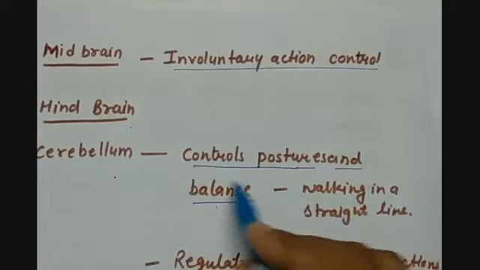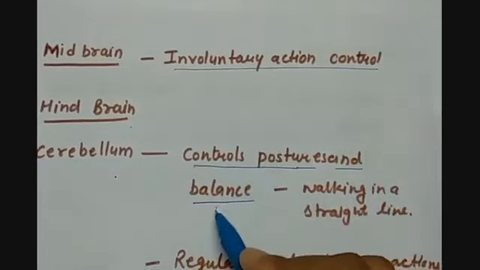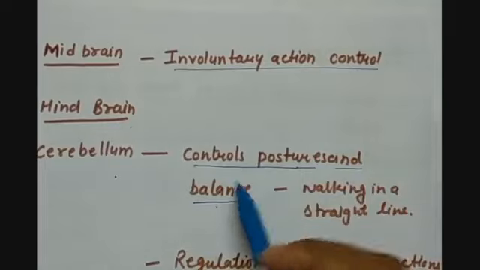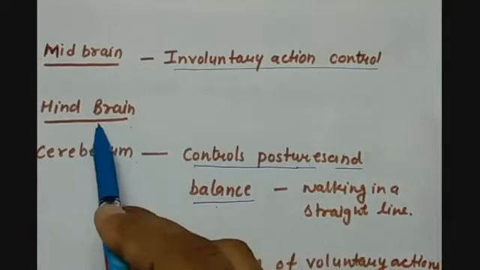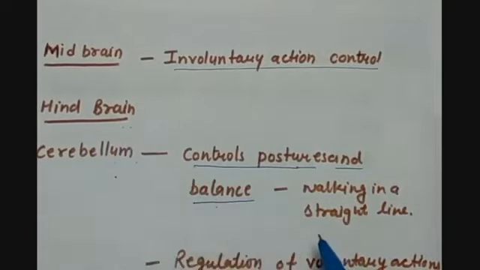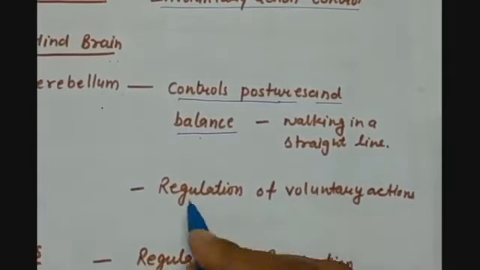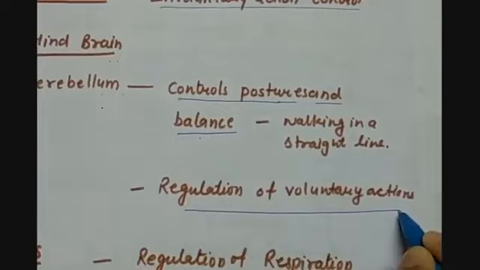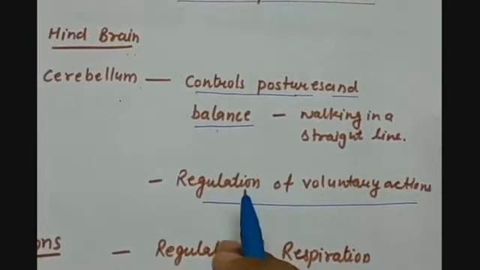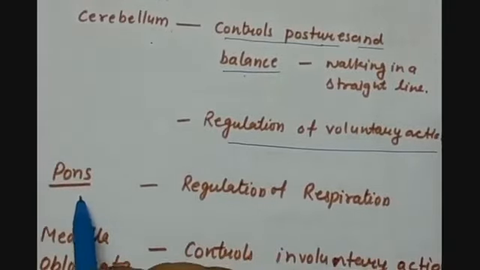All these actions are maintained by the cerebellum of the hindbrain. Then regulation of voluntary actions is done by the cerebellum only. Then the second part is the pons.